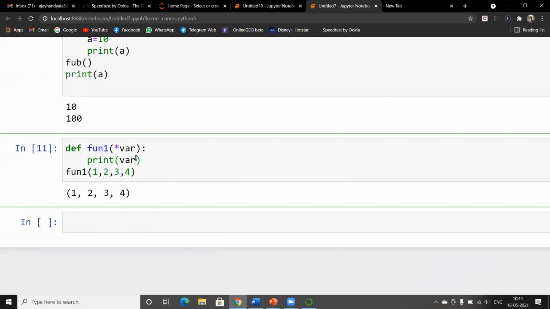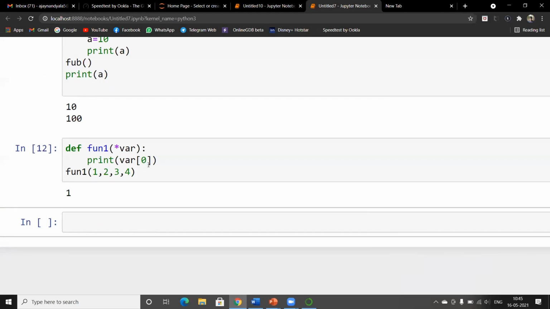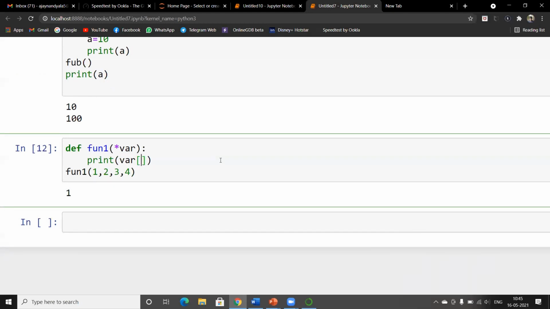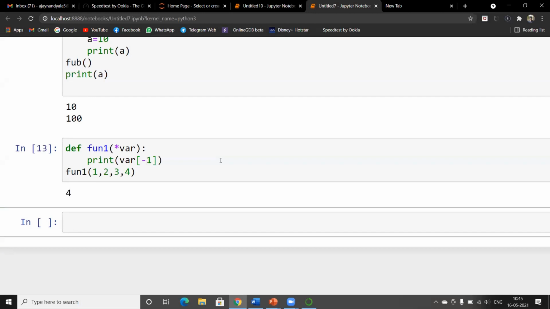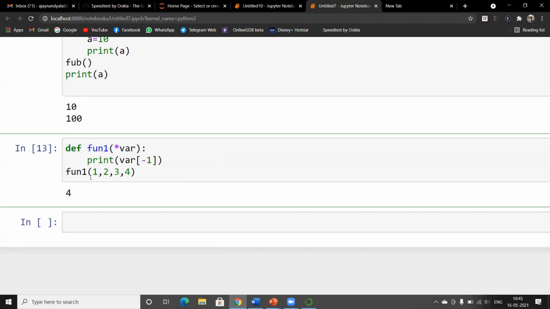Now, if you want to access a particular variable in the list of arguments that we have passed, we use indexing. Let's say I want the first variable, we use 0. See, it's 1. And if you want the last variable, let's say -1, it's 4. Now you understand the meaning of the star variable. If you have multiple values as arguments, we use star to represent all the values, and we access the values using indexing. Is it clear?